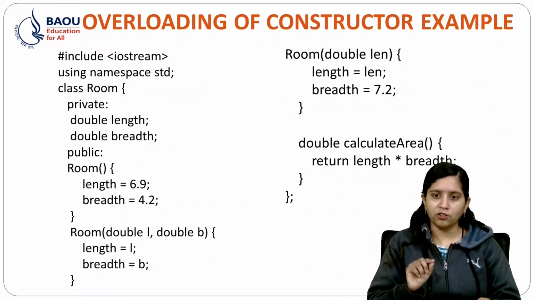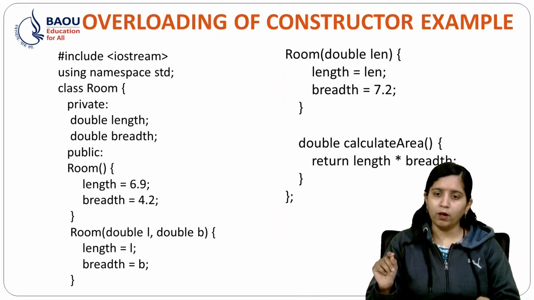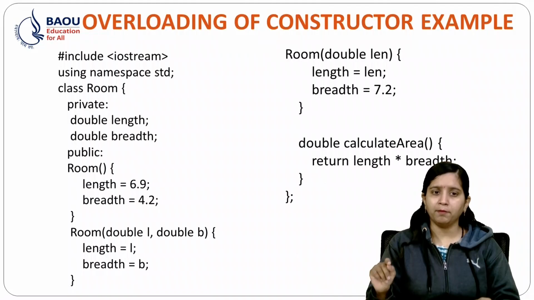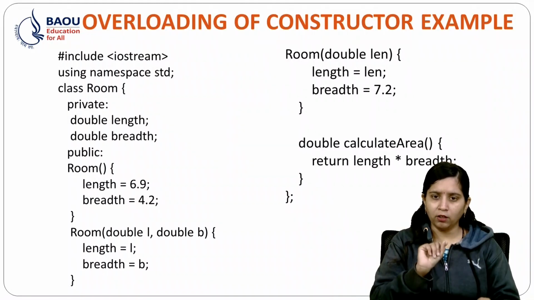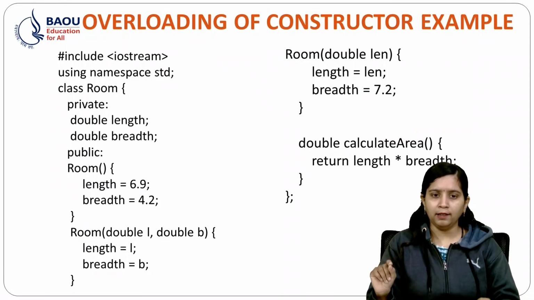What does this constructor mean? This is my default constructor. Whenever I initialize an object without passing anything, my default constructor is called. And Room(double L, double B) is my parameterized constructor with two parameters.